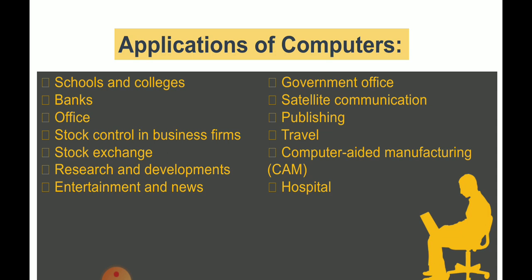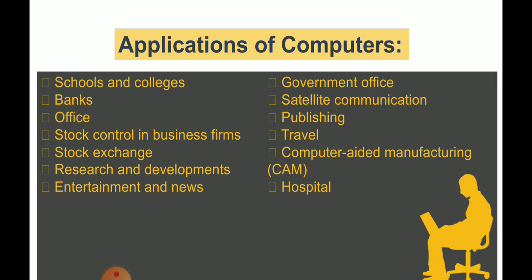Next is entertainment and news. For entertainment, there are movies and games. For these purposes also computers are used. News, we watch the news. We can watch it on a computer also, on TV also. So here also computers are used.